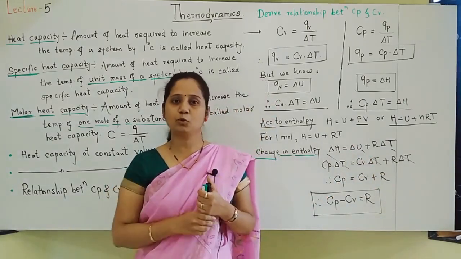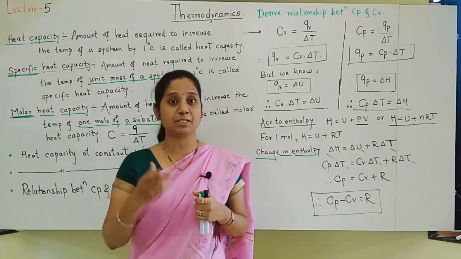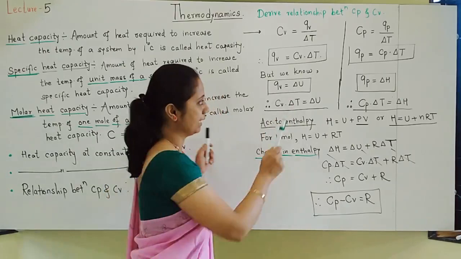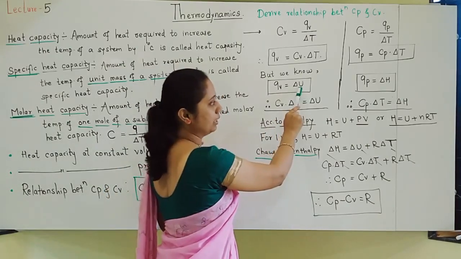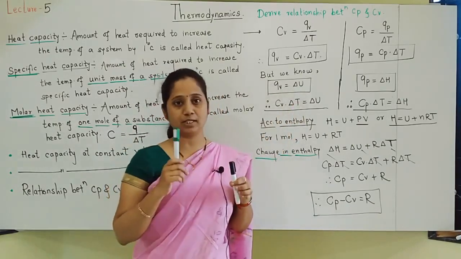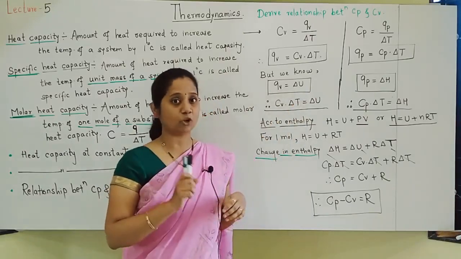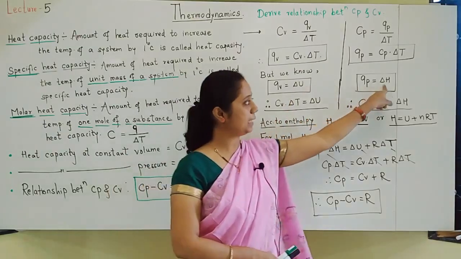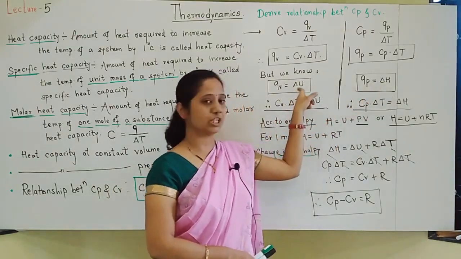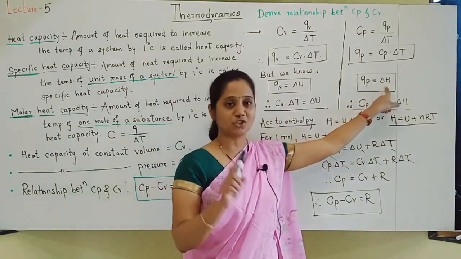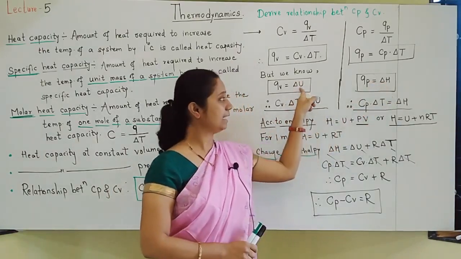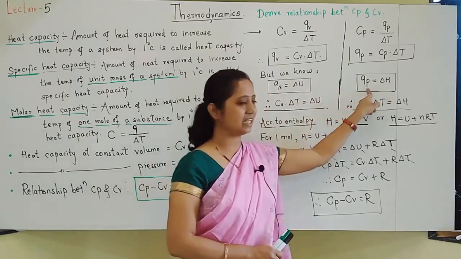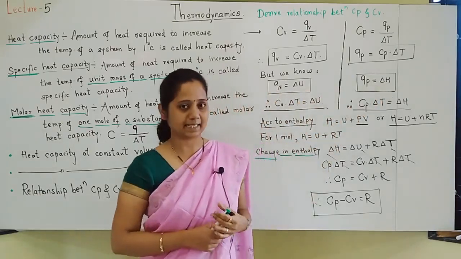So students, let us move towards our next topic, that is measurement of delta U and delta H. Always remember, now we will start the topic: measurement of delta U, measurement of delta H. What is delta U? Change in internal energy. What is delta H? Change in enthalpy. Delta U is always measured at constant volume and delta H is always measured at constant pressure. Let us see that.